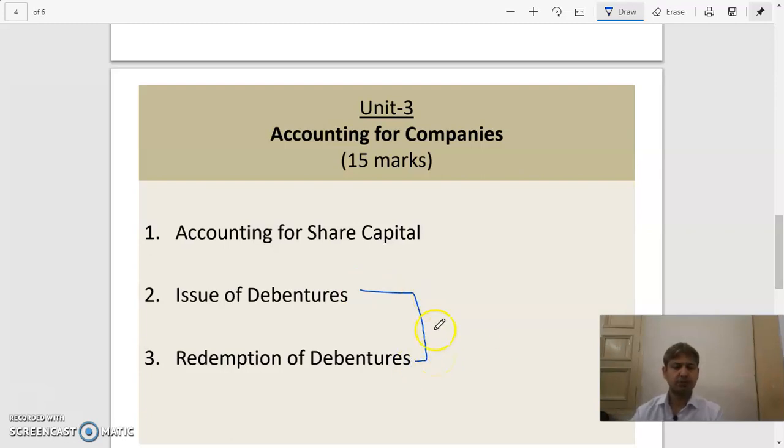So basically we have to understand the basic difference between a share and a debenture. The people who are shareholders, they are the owners of the firm. They basically own the firm, I would say. But debenture holders are the people who give loans to the firm. So the firm borrows from them. The firm generally borrows from these people. Debenture holders give money to us. You can say they are the lenders, if you want to say so.